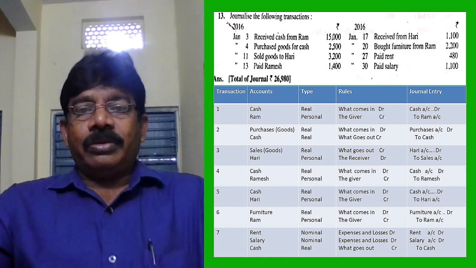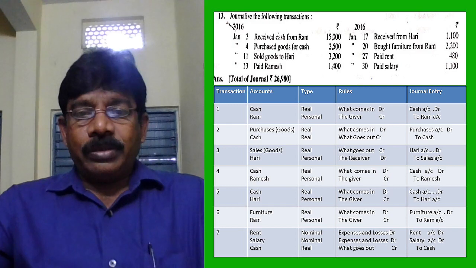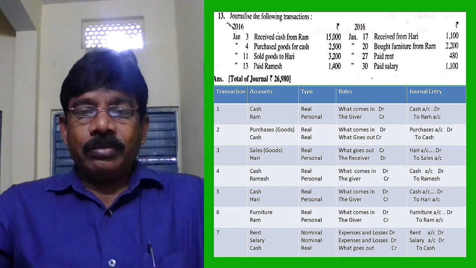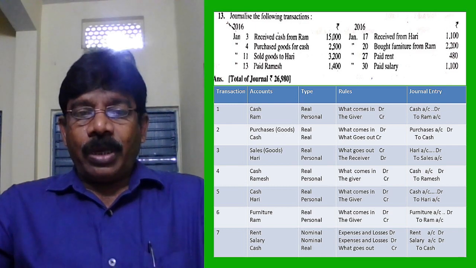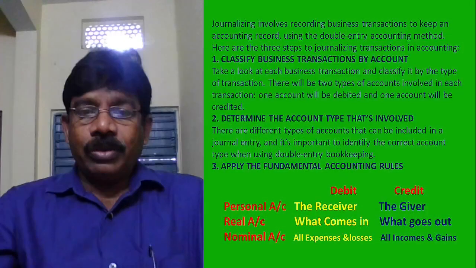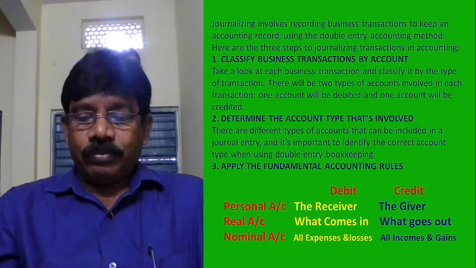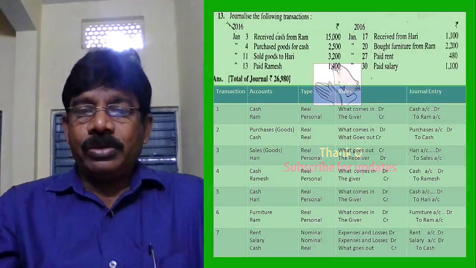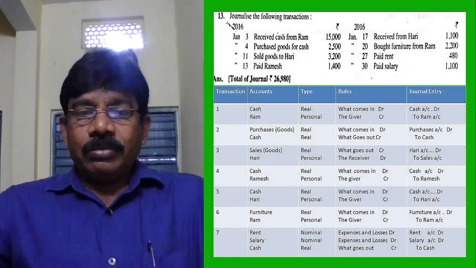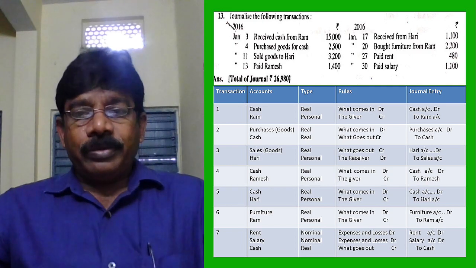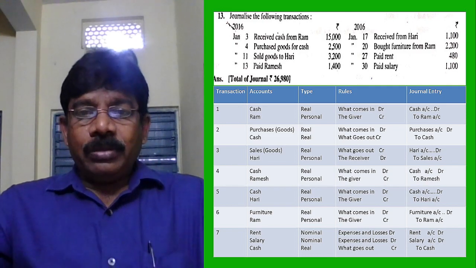Okay. Next, purchasing goods for cash. Purchases, that is goods. Another one is cash. Cash is real account. When I purchase the goods, I have to pay money. So cash is going out. What goes out is credit. So when I purchase the goods, goods are coming in. What comes in will be debit. Okay. Same, vice versa for sales.